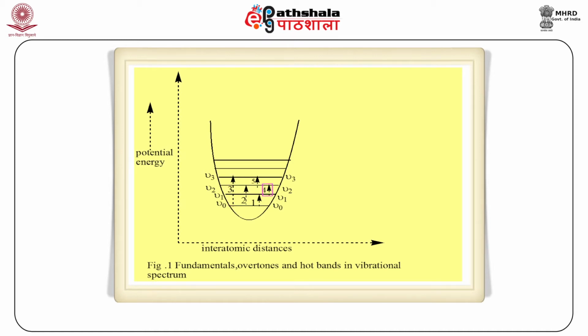And transitions 4 and 5, that is nu 1 to nu 2 or nu 2 to nu 3, are called hot bands. This means it is possible to excite two or more vibrational modes simultaneously to give rise to overtone, combination bands, hot bands.